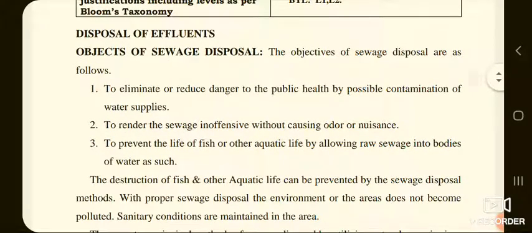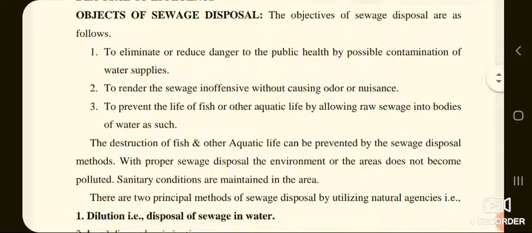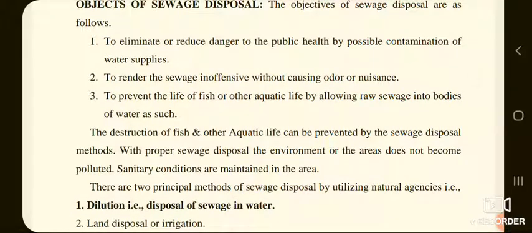The objectives of sewage or wastewater disposal are: first, to eliminate or reduce danger to public health by possible contamination of water supplies. Second, to render the sewage inoffensive without causing odor or nuisance.